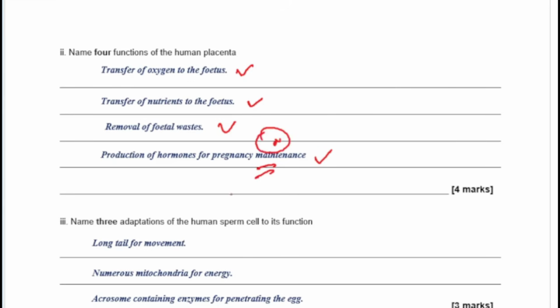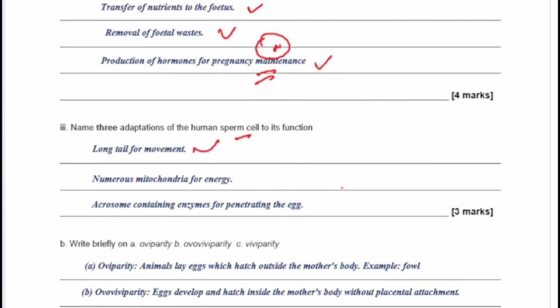Okay, that's very, very important. And then the 3 adaptations of the human sperm cell to its function. It has a long tail because it has to travel long distances. I showed you earlier, from the vagina all the way to the what? To the fallopian tube where fertilization takes place.